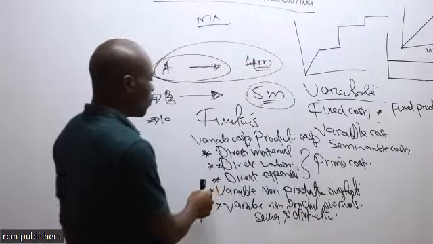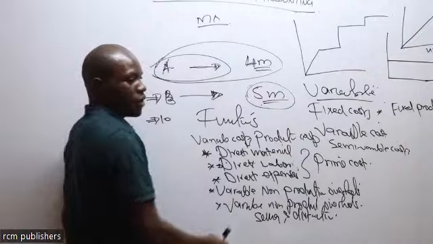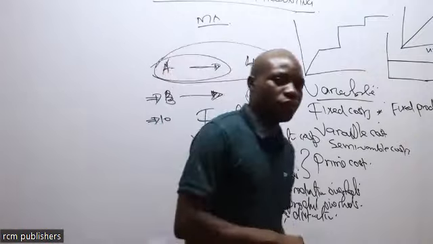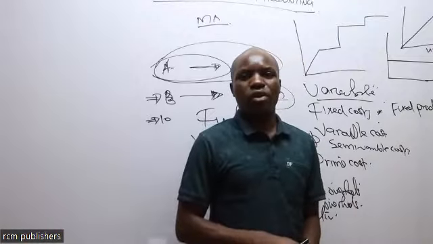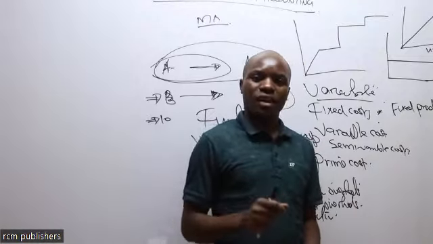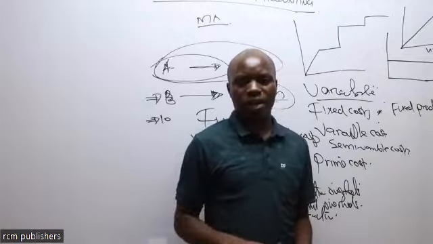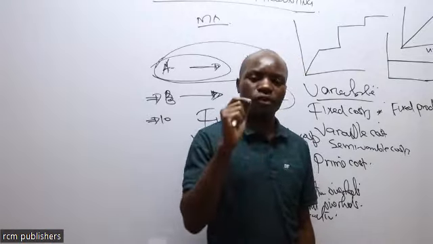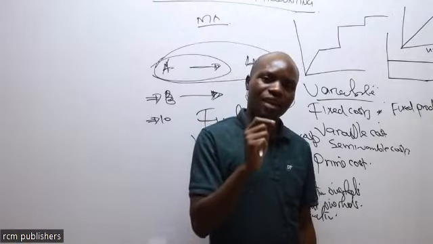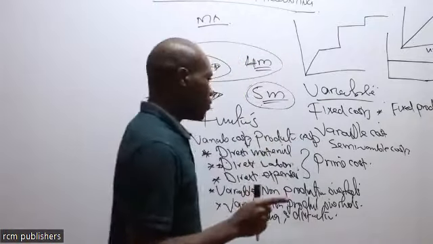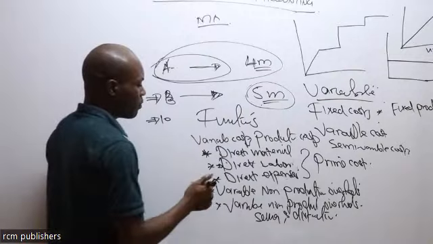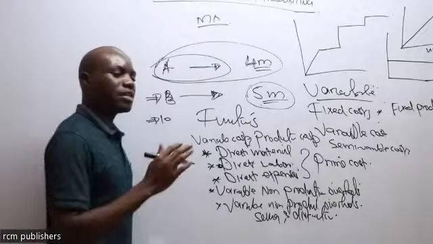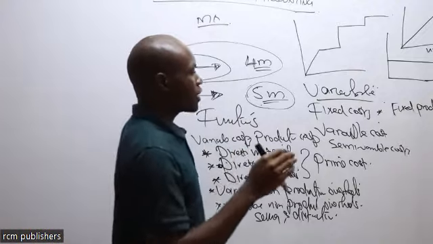But then we now move to the operating expense, whereby you are paying somebody who takes care of the administrative office. You are paying somebody who delivers information to the company. This person is not directly involved in the production of goods, but they are paid a salary. So we cannot classify whatever they are claiming from the company as direct labor. No, we now classify them under operating expenses.